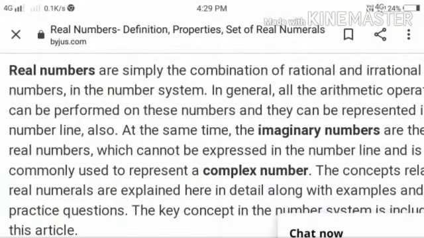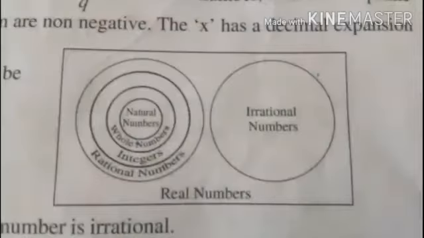My name is JC Dixit. Today our topic is real numbers. Real numbers are simply the combination of rational and irrational numbers.